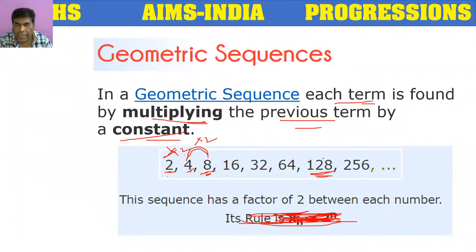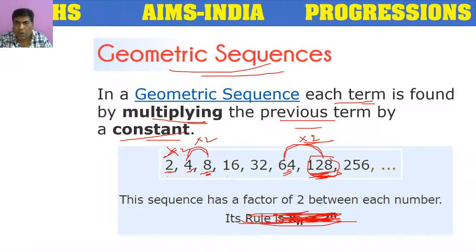Now this 128. How did we get this 128? The previous term 64 is multiplied with 2. Hence we have got this 128. So in geometric sequence, how is a term formed? By multiplying with a constant number. The previous number is multiplied with a constant number, and hence this term is formed. So the ratio between two terms is always a constant. This is an example of a geometric sequence.